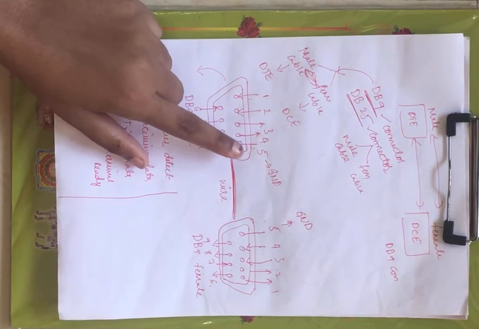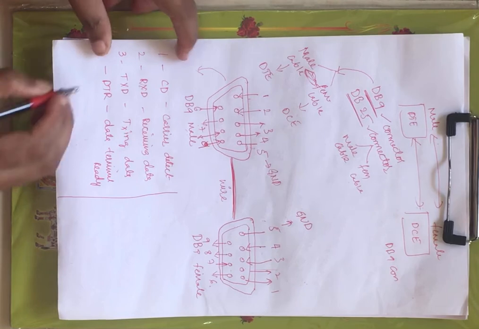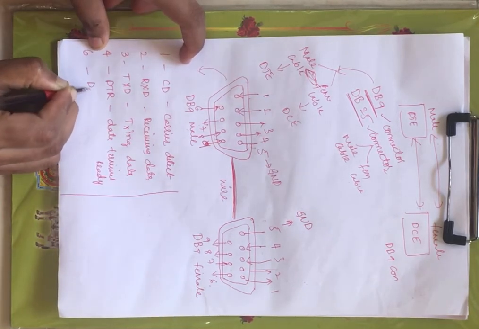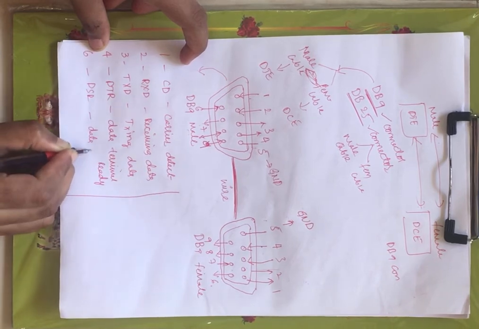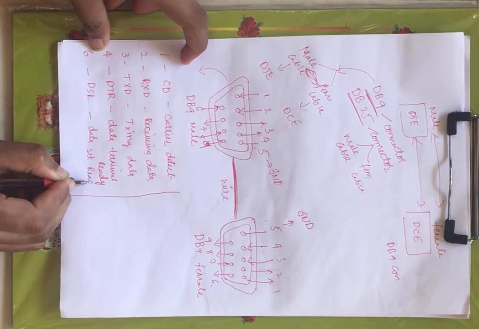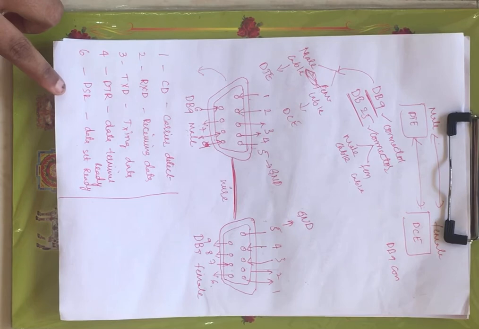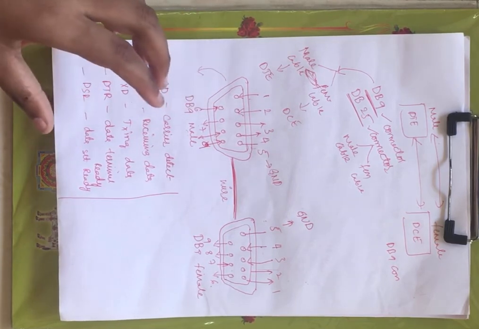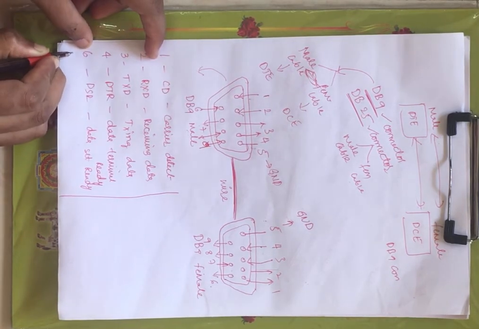Now fifth pin is nothing but ground pin, as I have said. Now coming to sixth pin, we have DSR, data set ready, right? This will give the information of sending and receiving the data. That means you are preparing this male cable for sending or receiving the data. That is about your sixth pin.